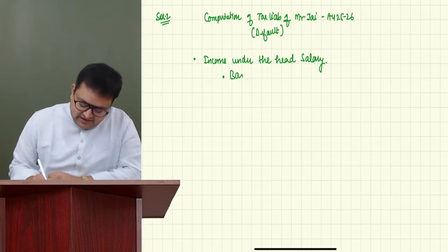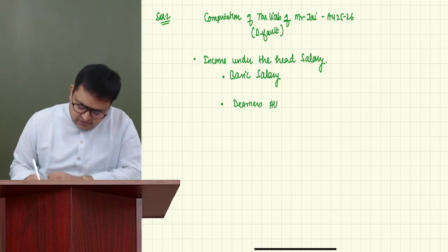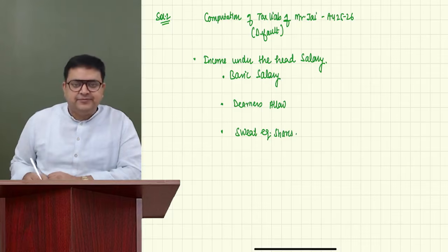So he's getting basic salary, then DA allowance, then he's getting sweat equity shares. Only 3 things he is getting.